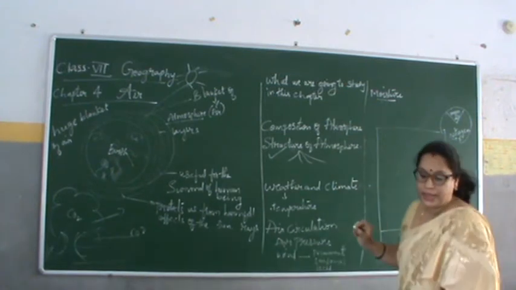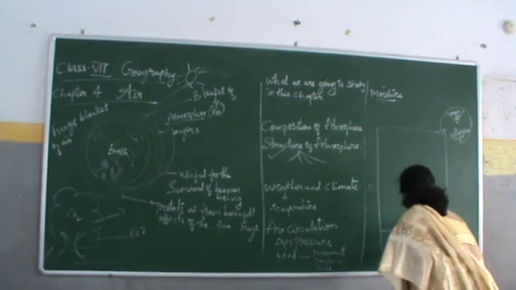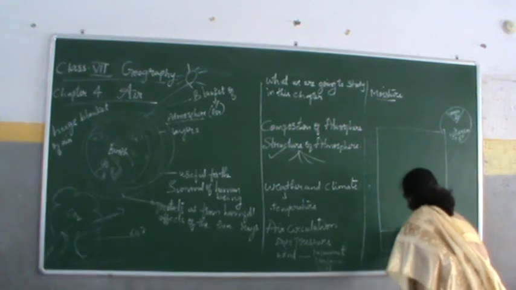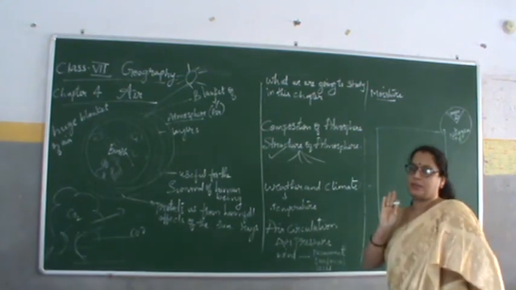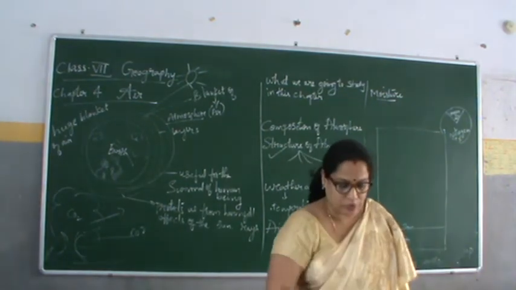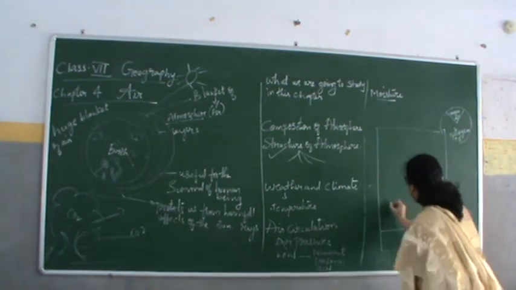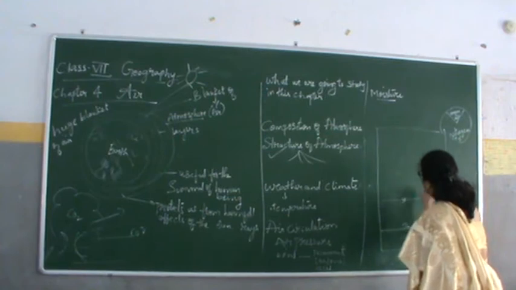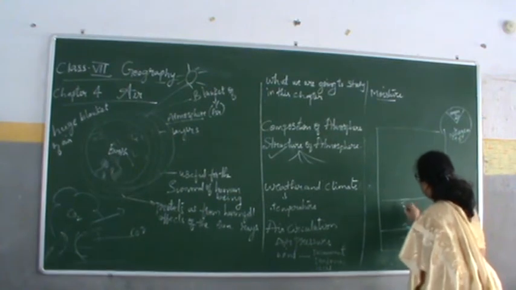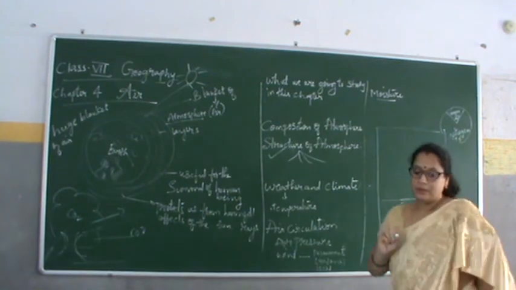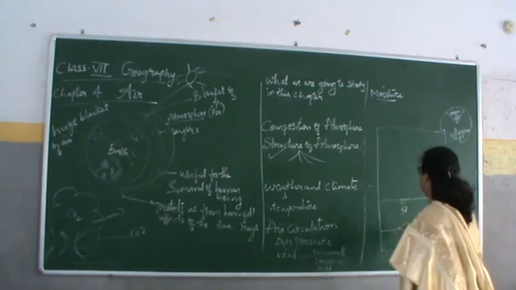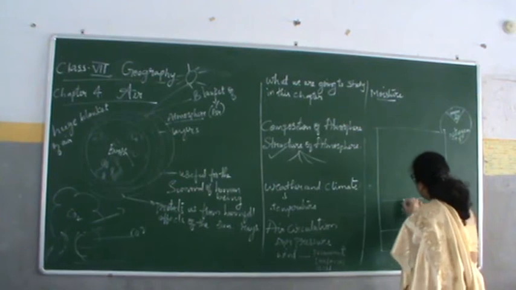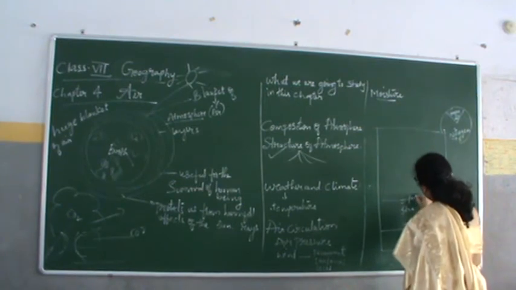Then one step up, here comes the tropopause. Then the next point comes, the stratosphere. Then here comes the pause.